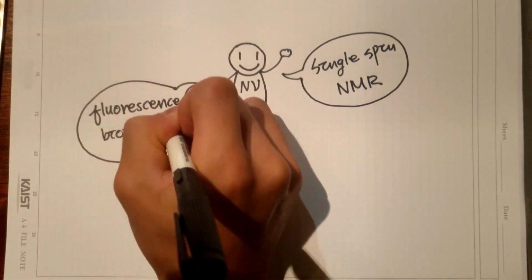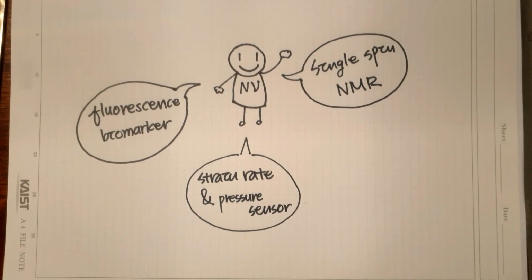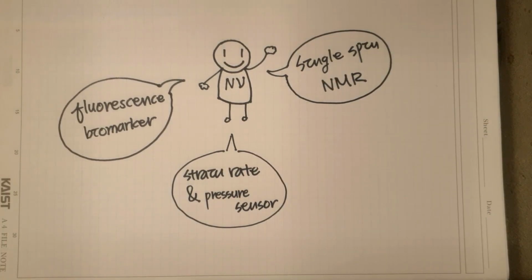Besides, single spin NMR, fluorescence biomarker, strain rate, and pressure sensor are examples of NV's applications. This is the end of our video.